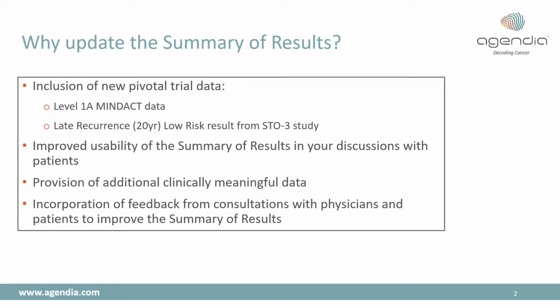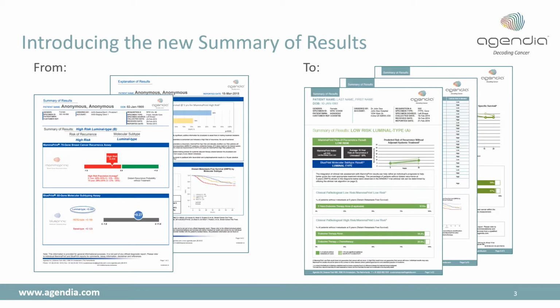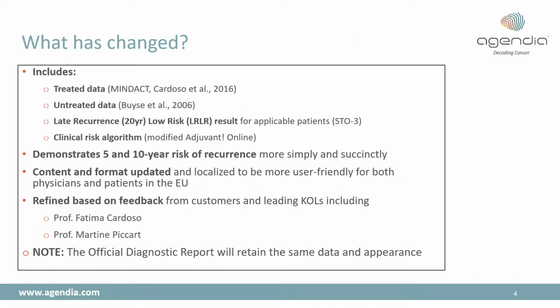The summary of results have been updated to include new data. This includes evidence from the MINDACT pivotal trial. We're also including supporting information and related clinical data on our new late recurrence low risk threshold. On this slide, on the left-hand side, you can see the layout and format of the old summary of results, and on the right, the new summary of results pages that you can be expecting to receive from now on.